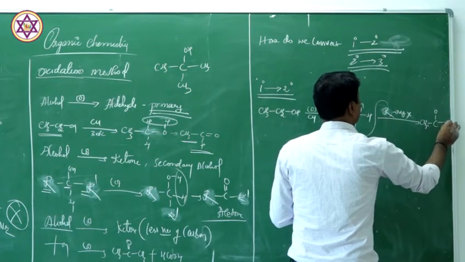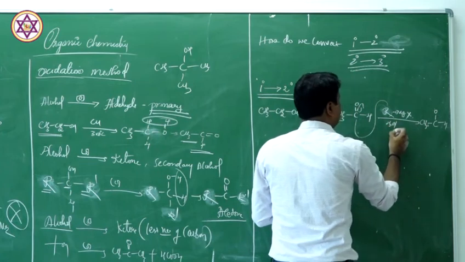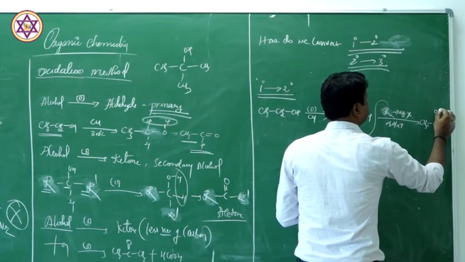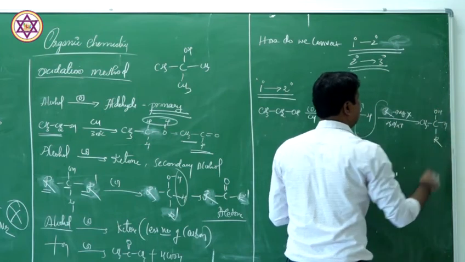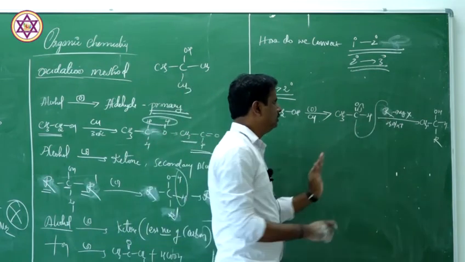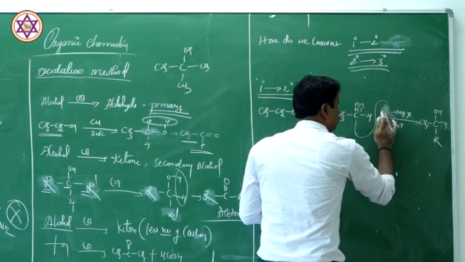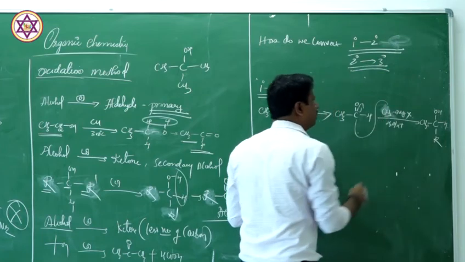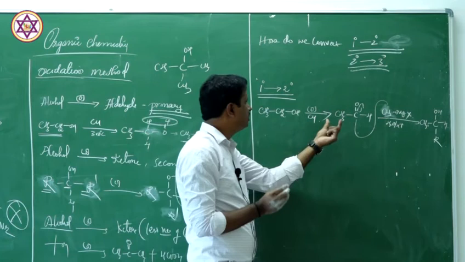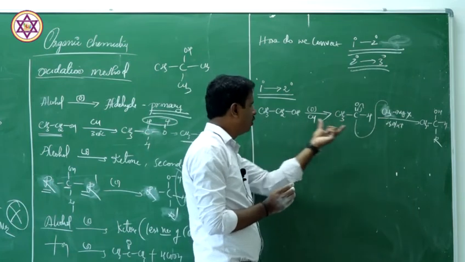So you are going to get CH3CO, and you add acid hydrolysis. So you are going to get OH and R. For the sake of simplicity, let us assume that we have taken the methyl group only. Now this primary alcohol is converted into aldehyde.